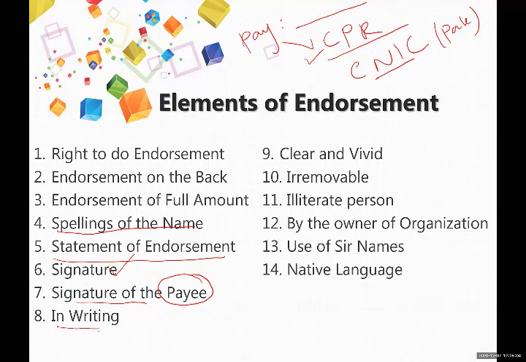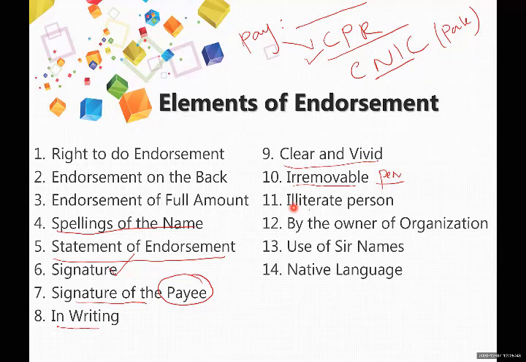It should be clear and vivid. It means the reader could understand it easily. Whatever the endorser is writing, the reader can understand it easily. And do the endorsement with non-erasable ink. Don't use a pencil. You have to use a pen which is irremovable.